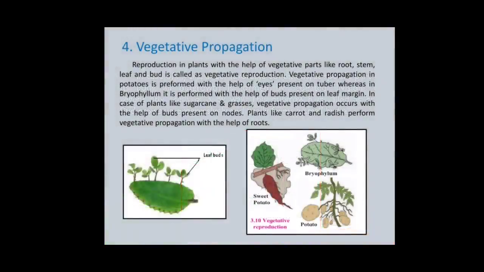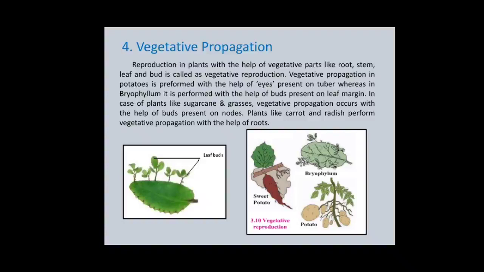Vegetative propagation. Reproduction in plants with the help of vegetative parts like root, stem, leaf, and bud is called vegetative reproduction. For example, vegetative reproduction in potatoes is performed with the help of eyes present on the tuber, whereas in bryophyllum leaf it is performed with the help of buds present on the leaf margin.